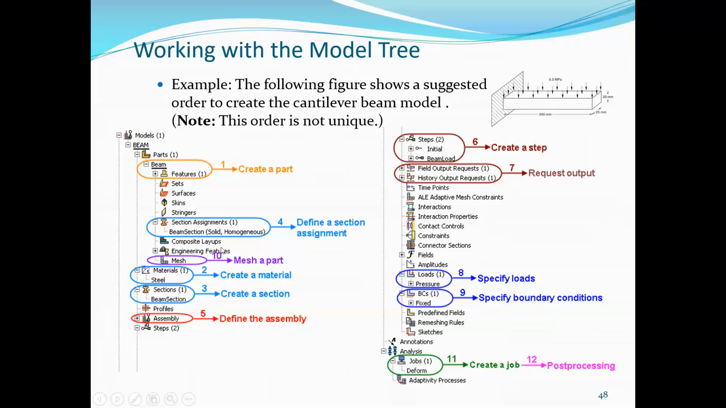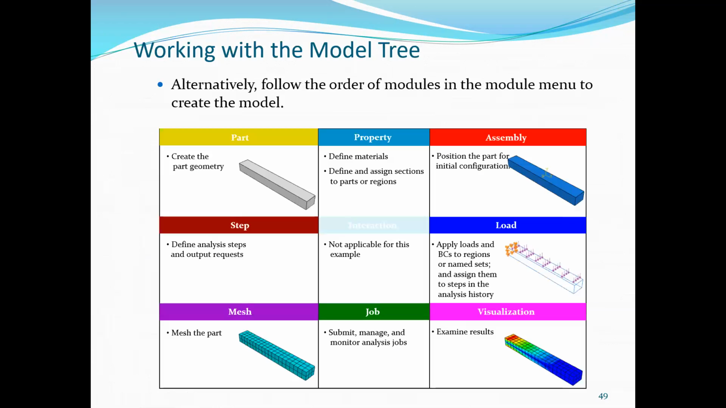Then number 10 is meshing a part. Okay. Next, 11 is a job, create a job, and next is post processing. We can visualize the results. Okay, we have already seen this part.